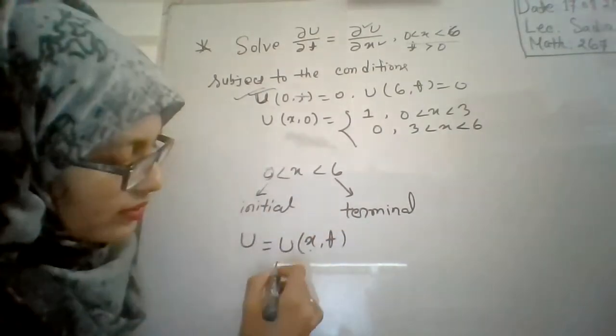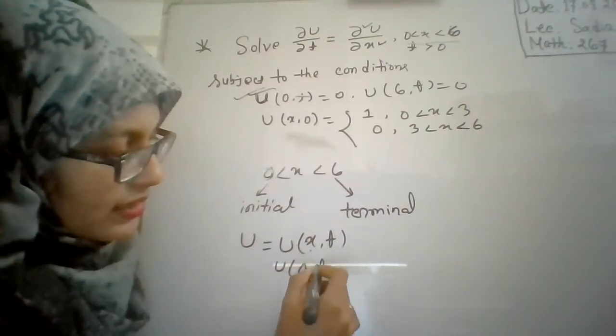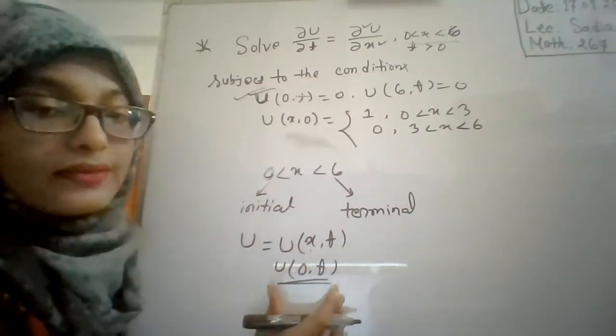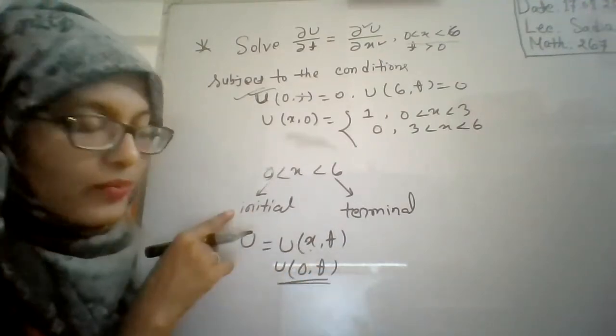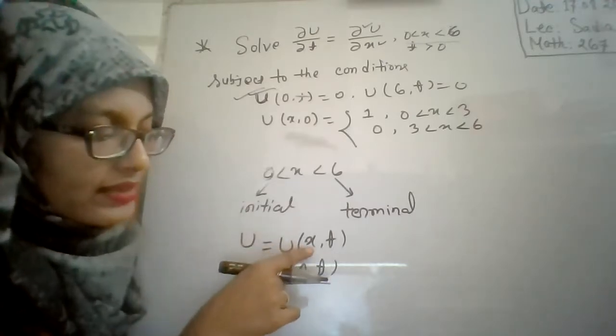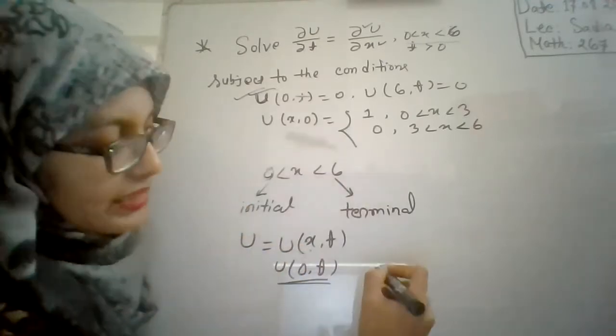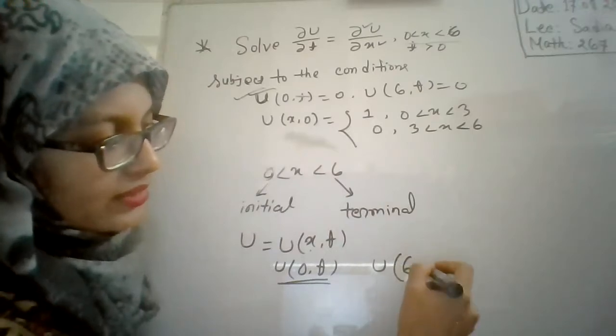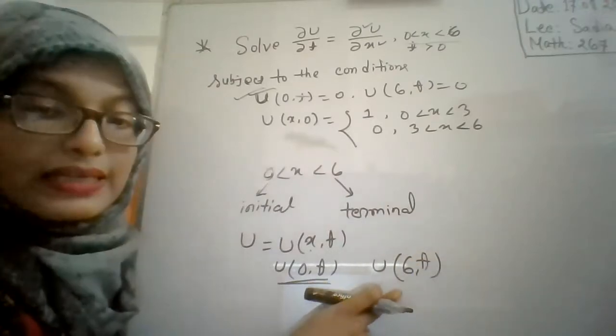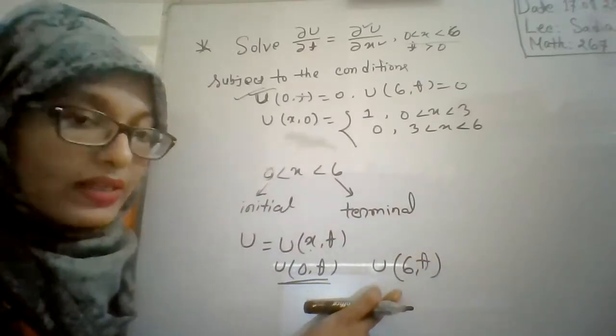When you write it as u(0, t), it indicates the function at the initial point, right? If you set x equal to 0, it gives the value at the initial point. And if you write u(6, t), it indicates the function at the terminal point.